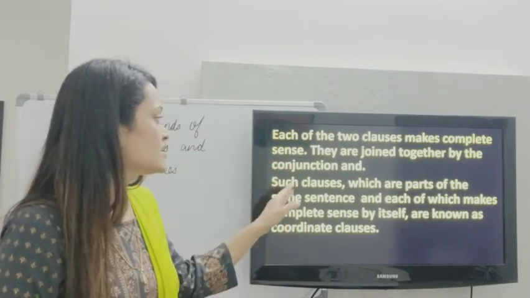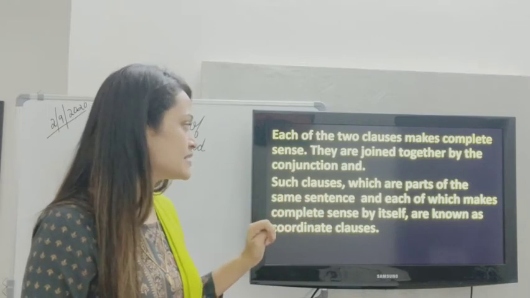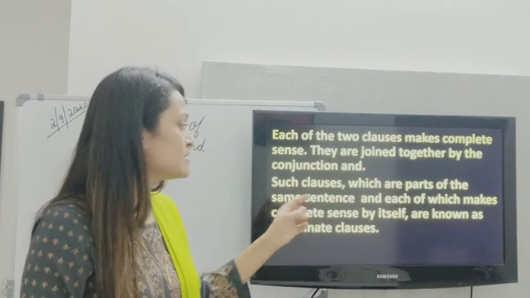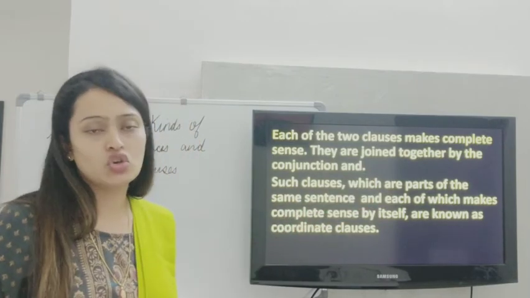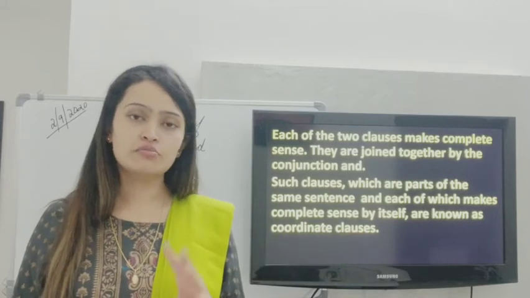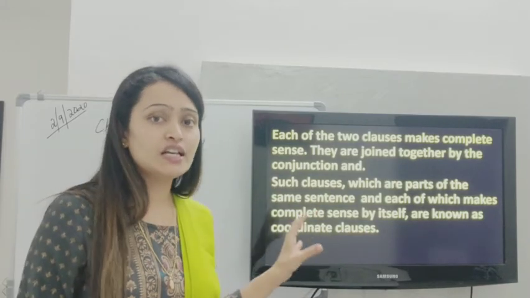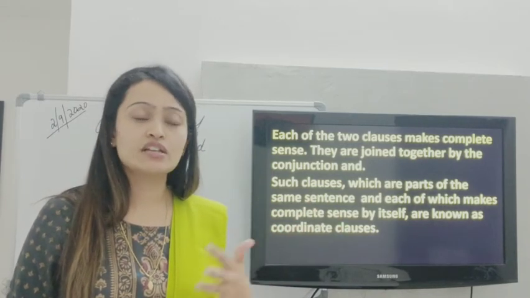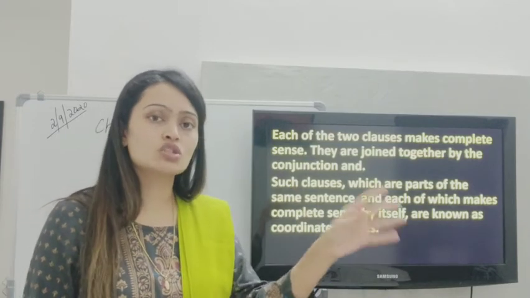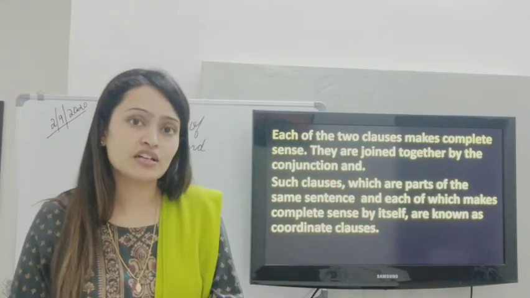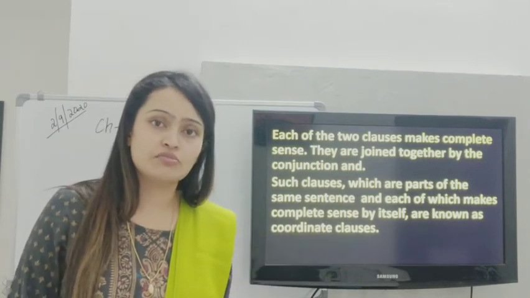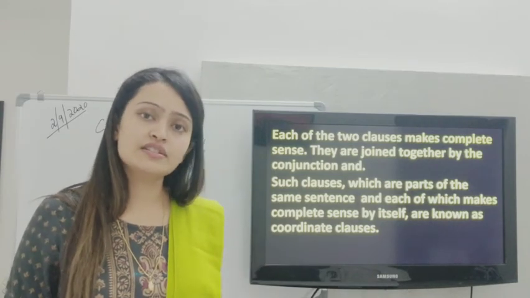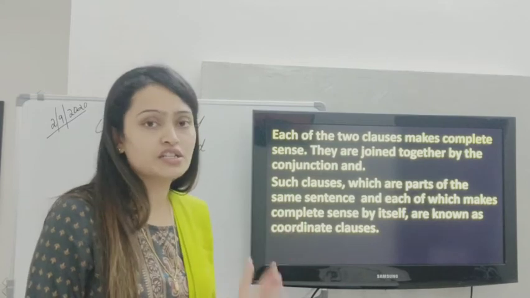As I told you, such main clauses, if they consist in the same sentence and each of which makes complete sense by itself, are known as coordinate clauses. Why are they known as coordinate clauses? Because the meaning of coordinate is equal. So they are equal in respect with their sense, making sense in respect to their importance. Usually what happens if there is a main clause, it is of more importance than a subordinate clause, because subordinate clause is dependent on the main clause. Here both of them are independent. They both are equally powerful in the sentence. So that's why they are known as coordinate clauses.